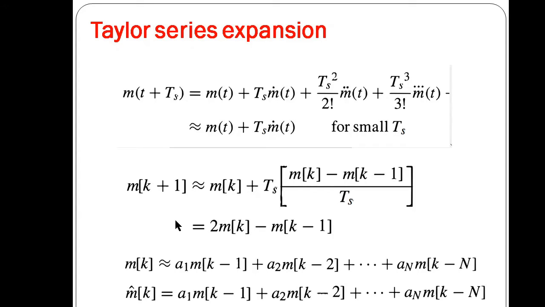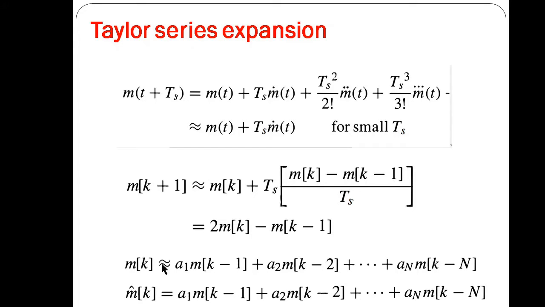So this shows that we can find the prediction of the k plus 1 sample from the two previous samples. The approximation improves as we add more terms in the series on the right hand side. So to determine the higher order derivatives in the series, we require more samples from the past. The larger the number of past samples we use, the better will be the prediction. Thus in general, we can express the prediction formula, which is given here.